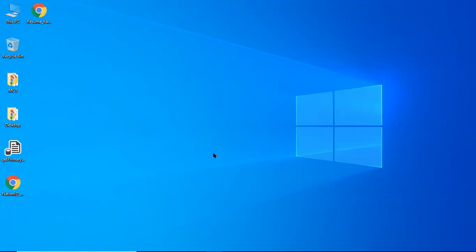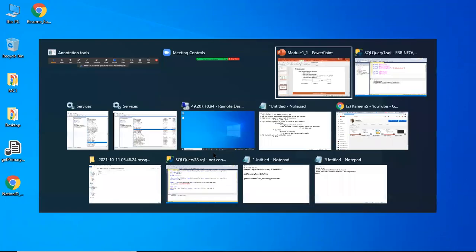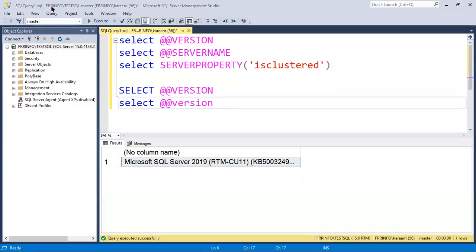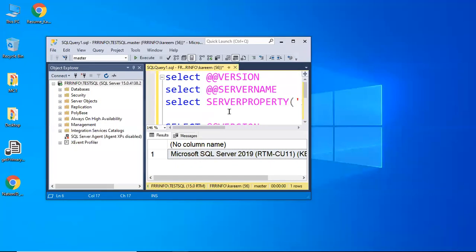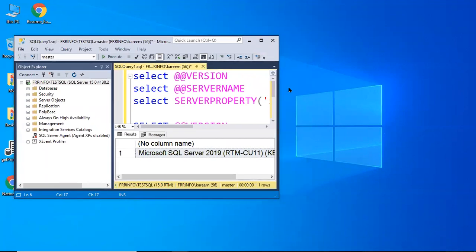Workstation components are SSMS, SQL Server Management Studio. Server components are services.